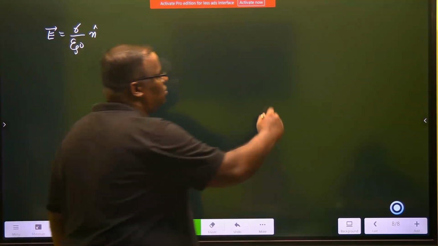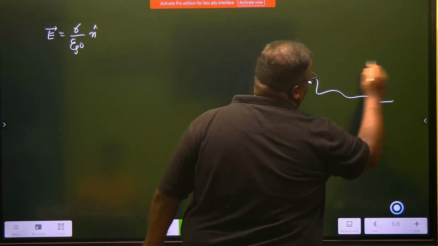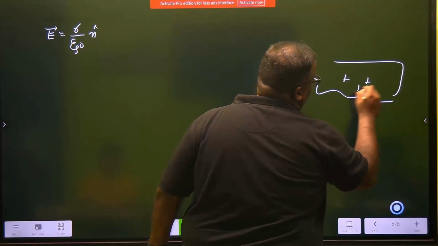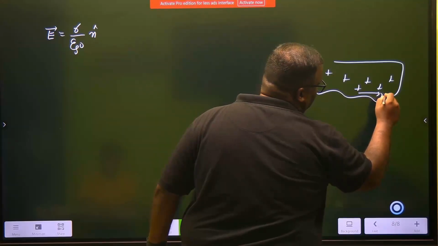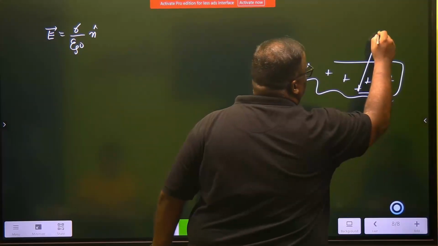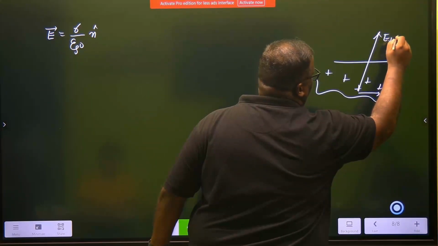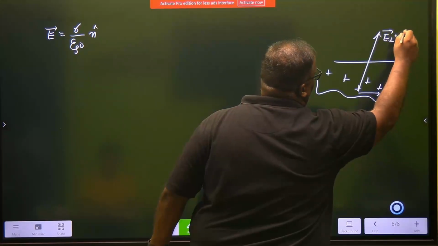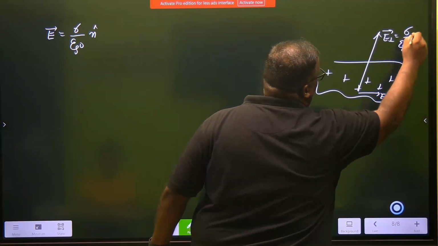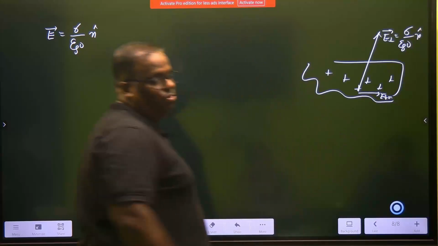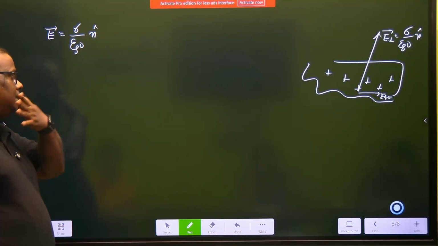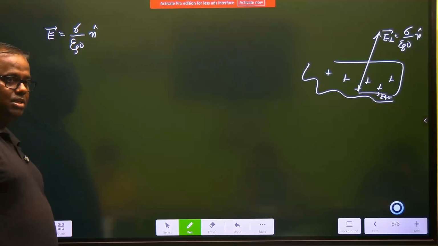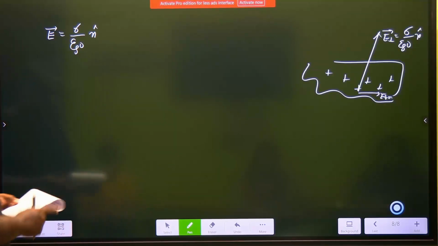Children, what we are trying to say is simple like this. This is a conductor surface which is charged. You said that at the surface, the E tangential is 0. There is always a perpendicular component. This perpendicular component is given by sigma by epsilon naught. And this is what you are trying to say. Sigma is surface charge density. Write down sigma is surface charge density.